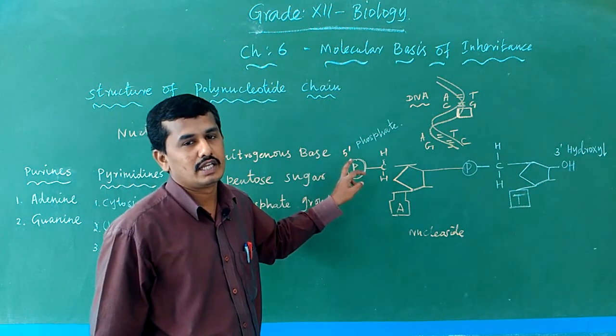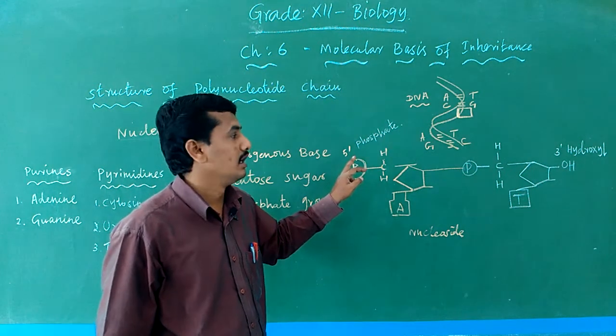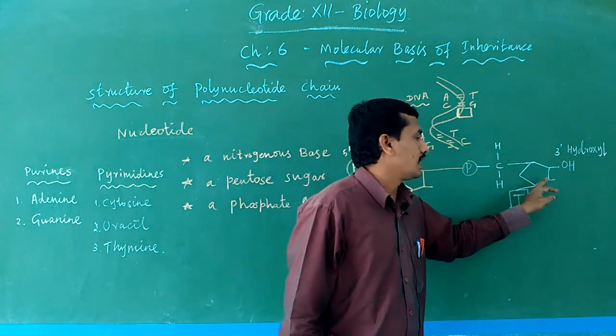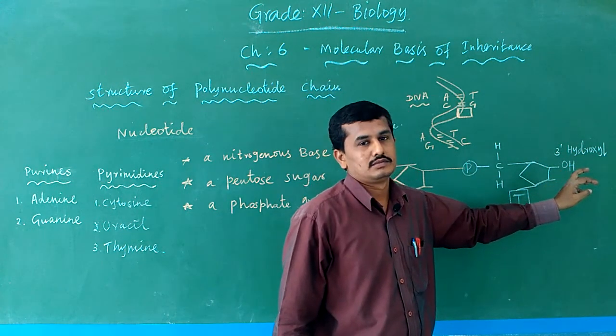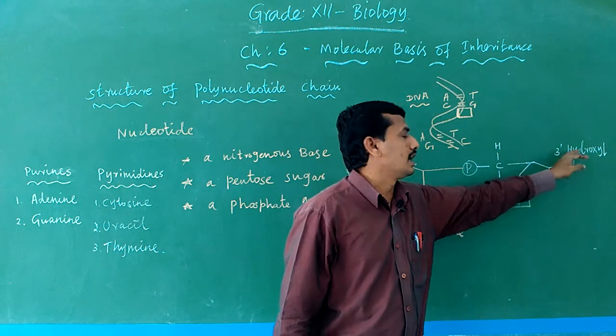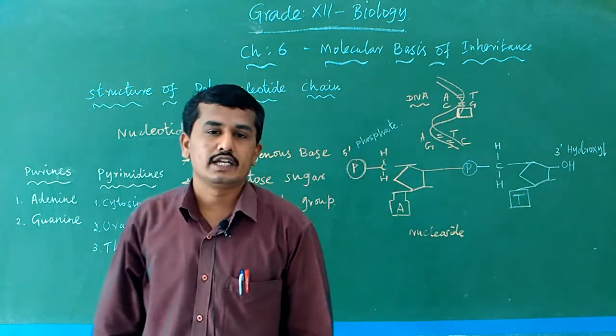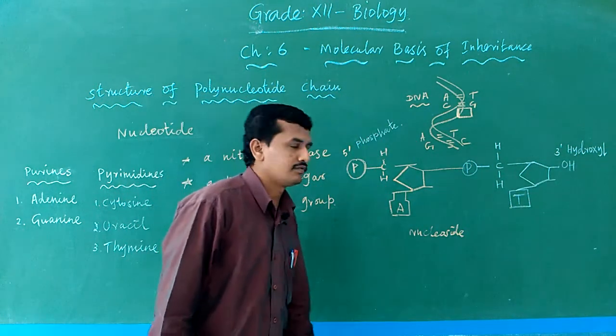The other end contains a free OH hydroxyl group, and that end is known as the 3' end of the DNA.